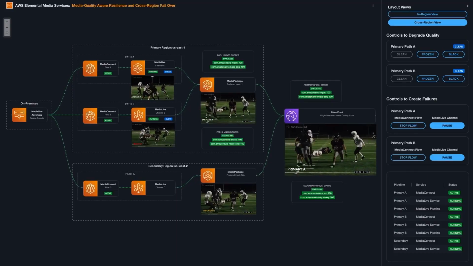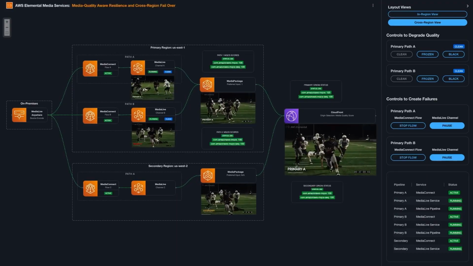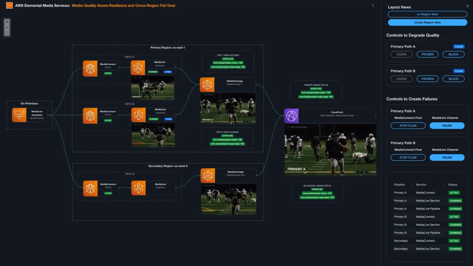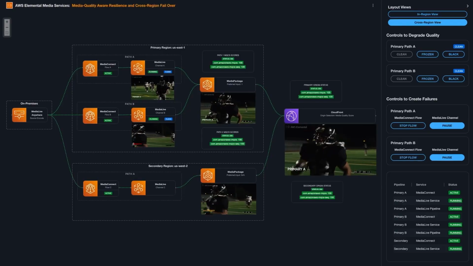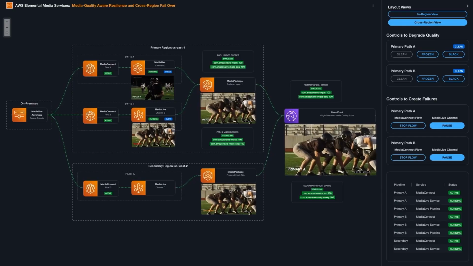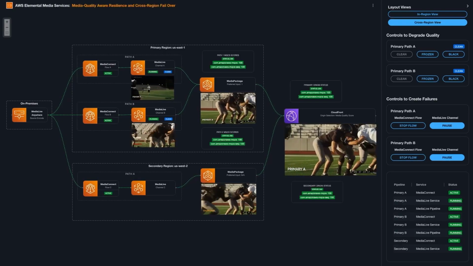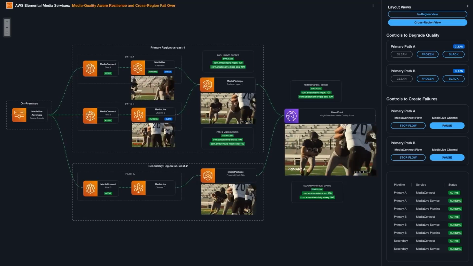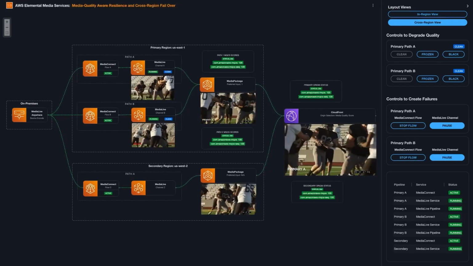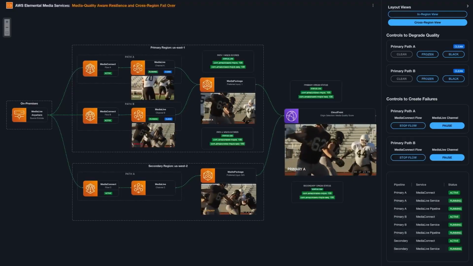On the right-hand side, we have CloudFront, and that is able to deliver content from either of our two media package origins, which are both configured within an origin group within our CDN. Before we look at our cross-region failover, let's first take a look at what's happening within our primary region.